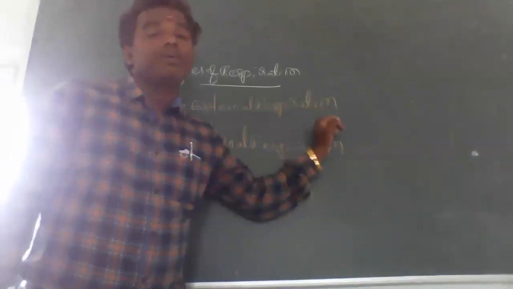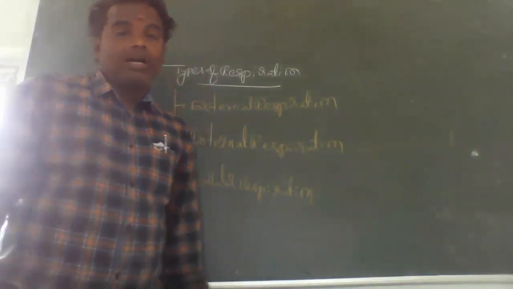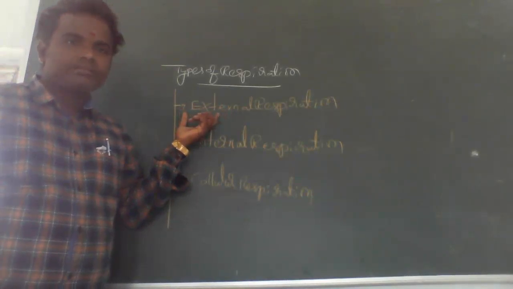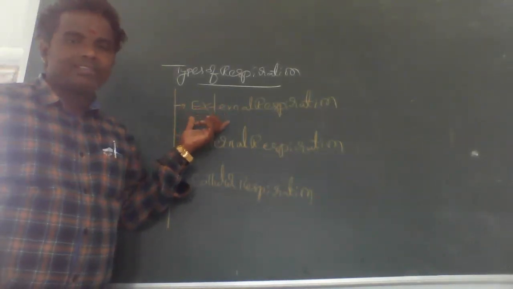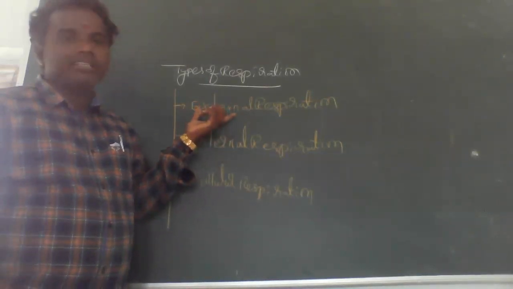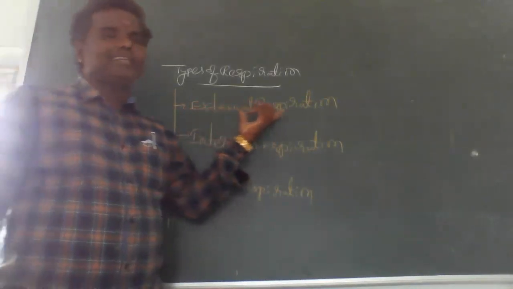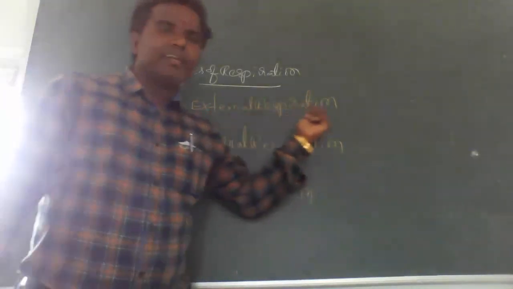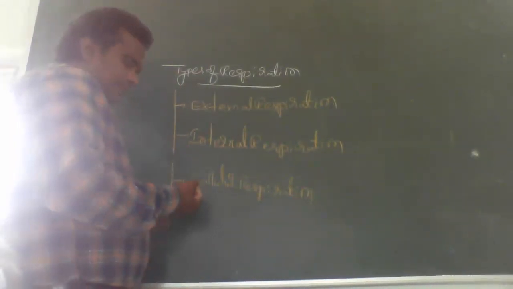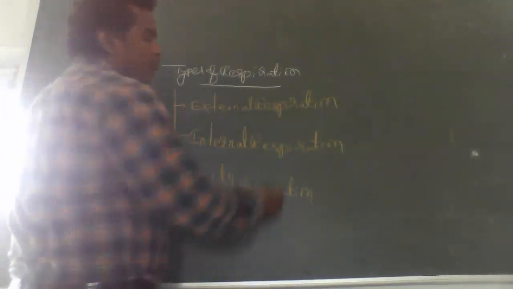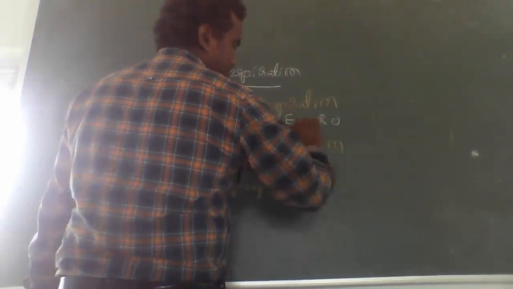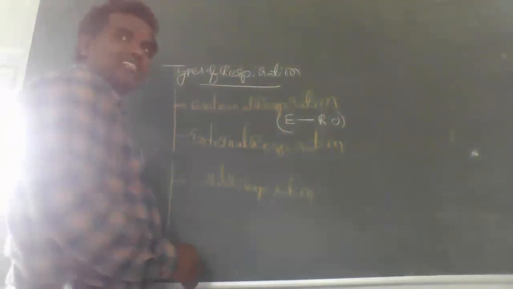What is external respiration? Anybody can say? Come on, tell me. Arshia, Sarika, Pallavi, Sahana, Soumya, Ramya, Bhavana. Anybody can say the answer? External respiration means the respiration that takes place between the environment and the respiratory organs, that means lungs or whatever.